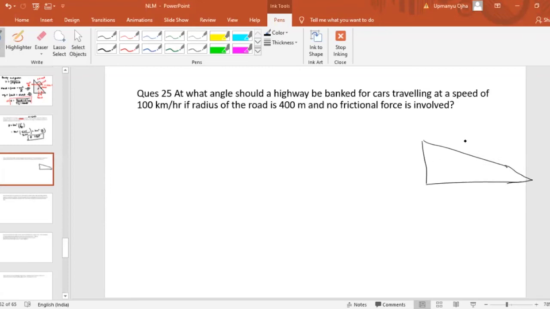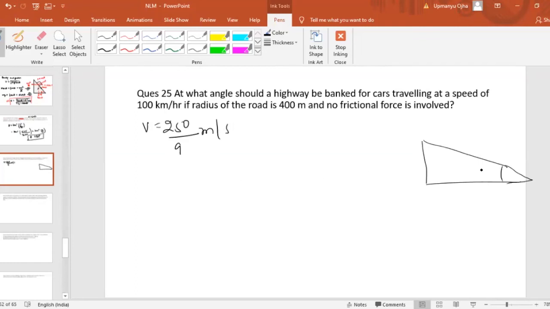Fine. So the radius of the road is 400 meter. First of all, the speed is given in kilometer per hour. You have to convert it to meter per second. So that would be equal to 100 into 5 divided by 18. That would be 250 by 9. So velocity here will be equal to 250 by 9 meter per second.